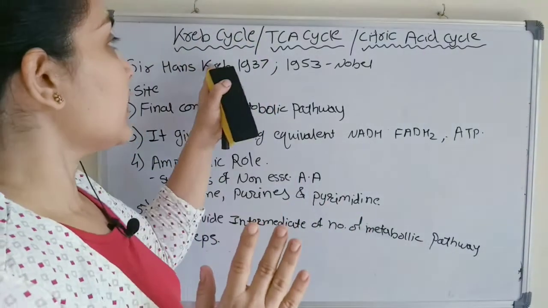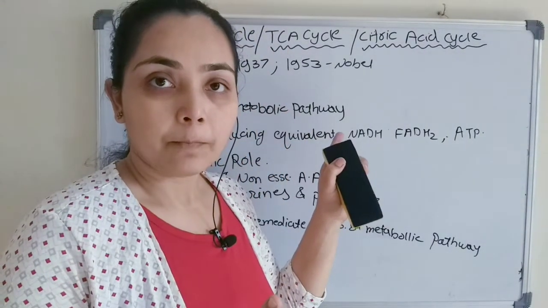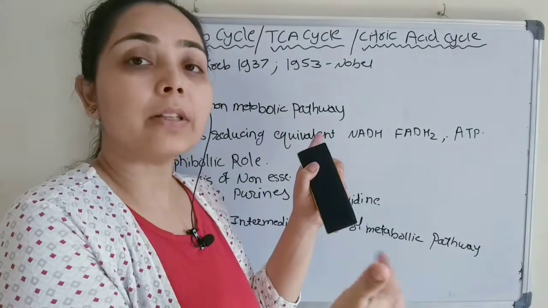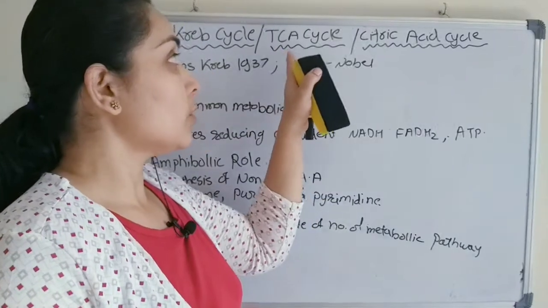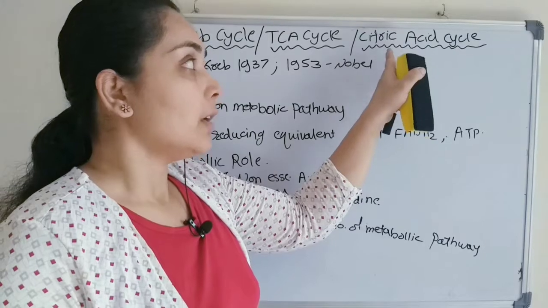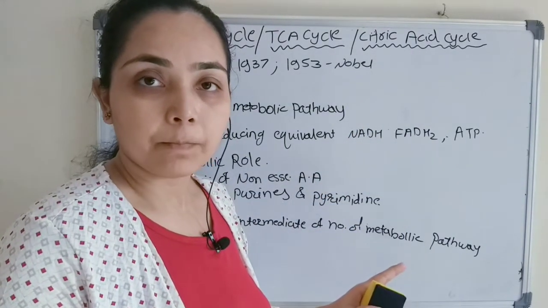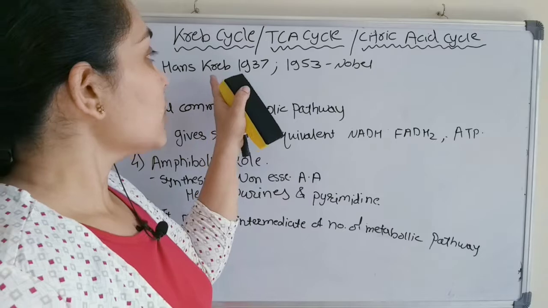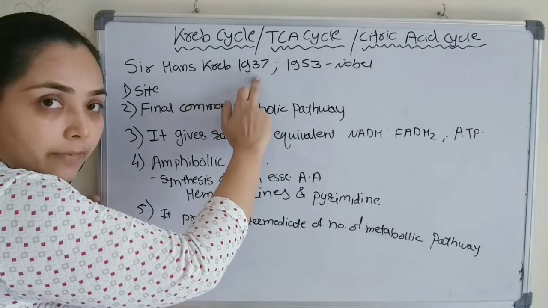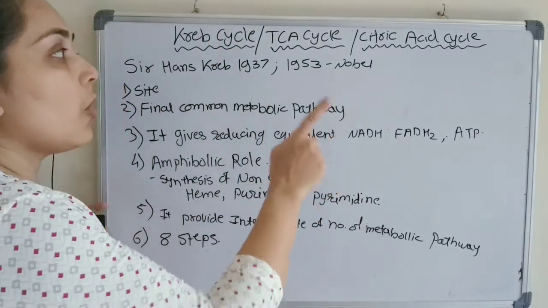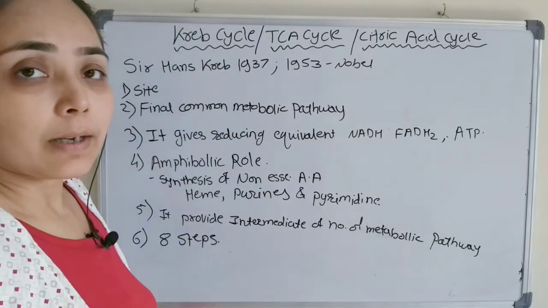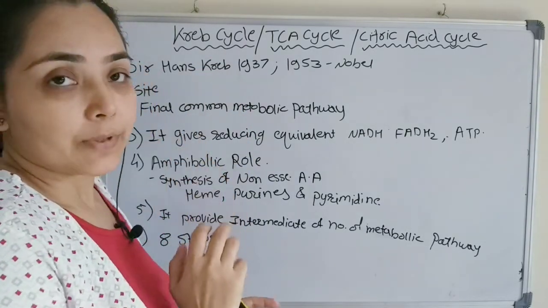Krebs cycle is also known as the tricarboxylic acid cycle. Why? Because the first product which is formed in the Krebs cycle has three carboxylic groups, that's why it is also known as a tricarboxylic acid cycle, and the name of that product is citrate. Therefore it is also known as the citric acid cycle. This cycle was proposed by Sir Hans Krebs in 1937, for which he got the Nobel Prize in 1953. Now we'll see some overview of Krebs cycle one by one.